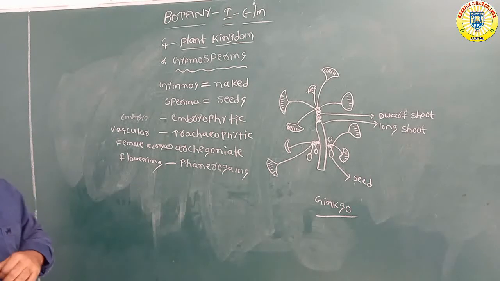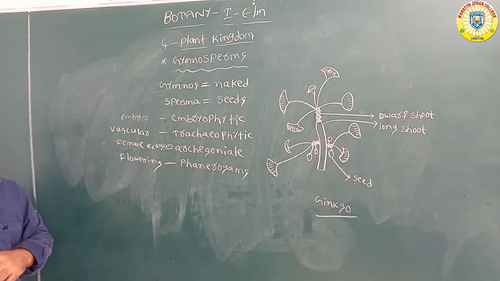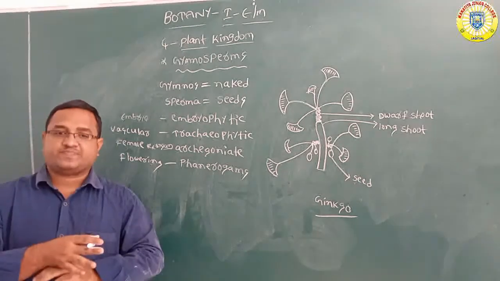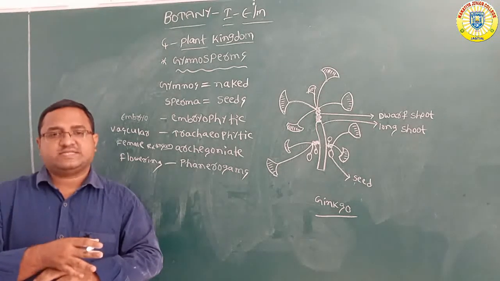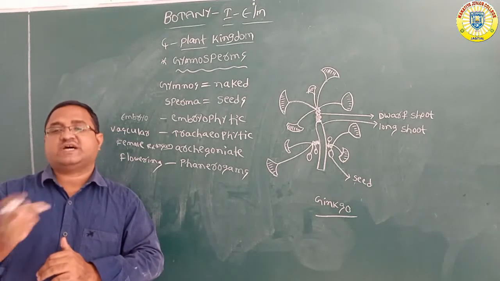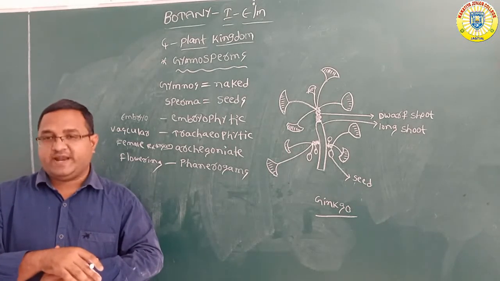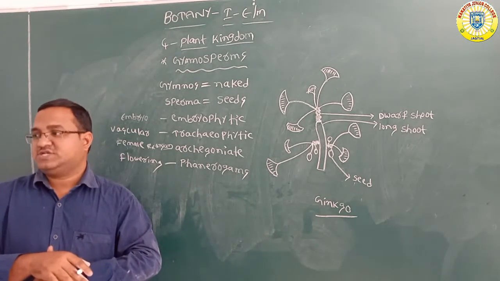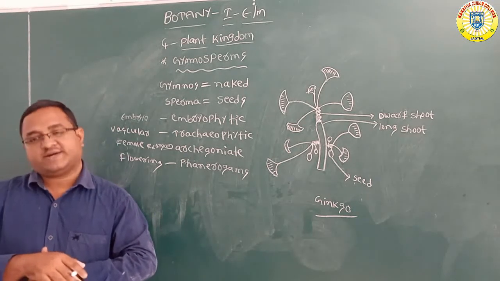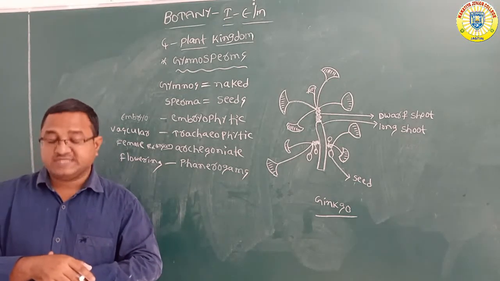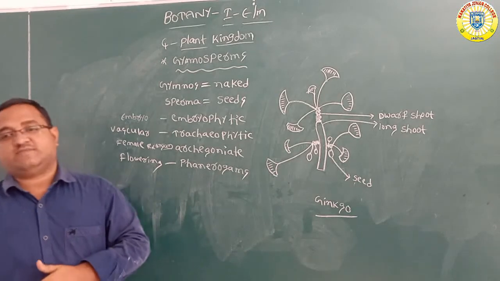Among the gymnosperms, some are tall plants, some are medium plants, and some are shrubs. Shrubs means bushes.